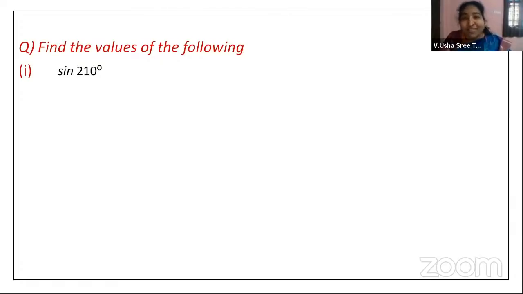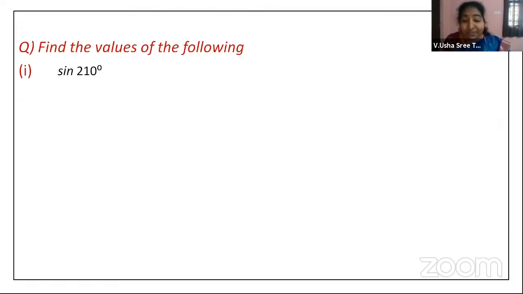Then you may ask, madam, we have discussed up to 360 degrees only. But how is that? You are talking of 2100 degrees. Since all the trigonometric ratios you have are periodic, they keep on rotating. After every rotation, it covers 360 degrees, isn't it? So regarding the periodicity of the trigonometric ratios, we will try to discuss.